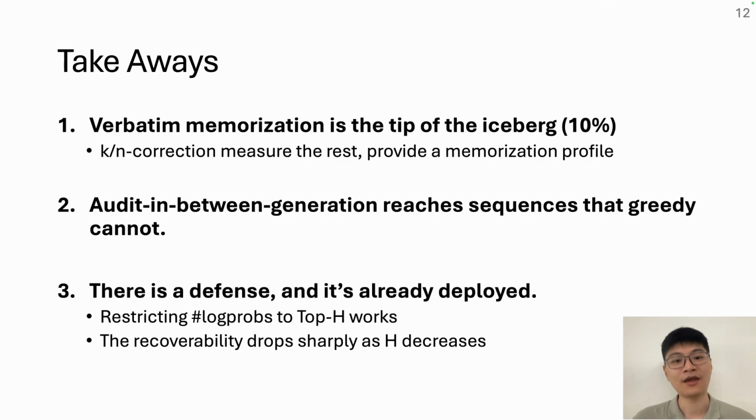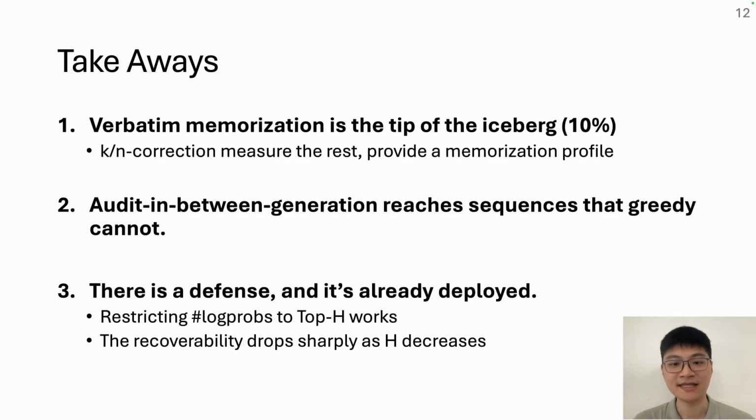3 things to take away. Verbatim memorization is the tip of the iceberg. K-N correction measures the rest and gives you a memorization profile. Audit in between recovers sequences greedy cannot. Not more of them, but different ones.